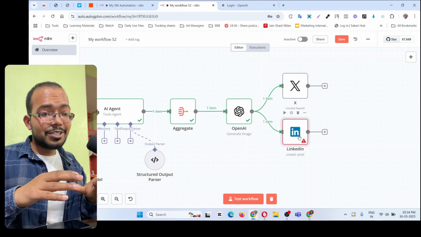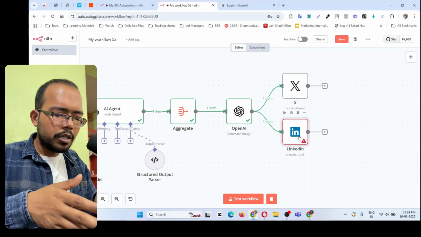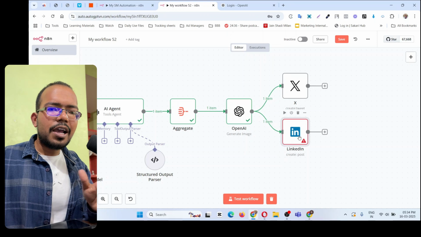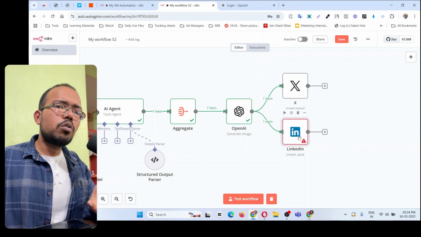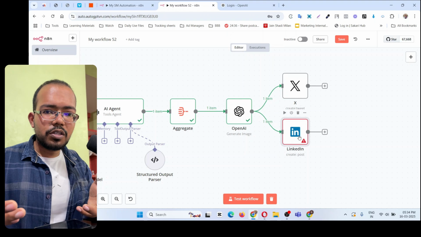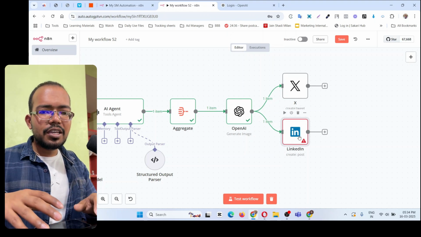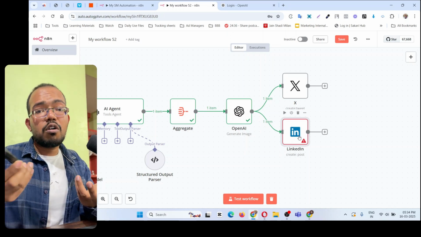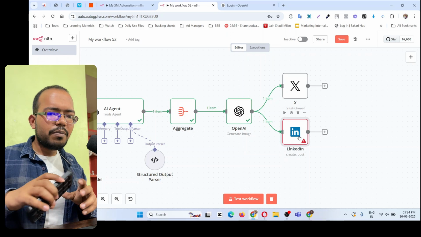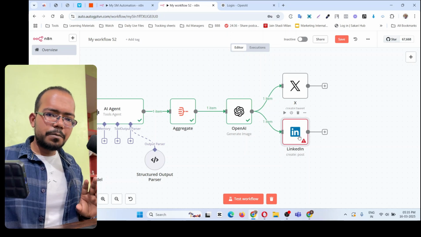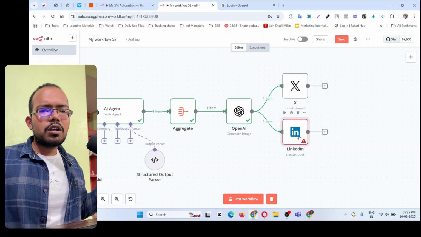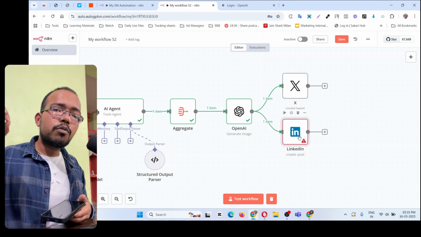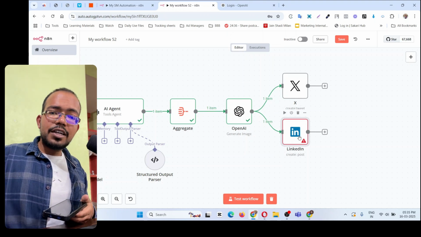So isn't it so good? Once you build that, you simply have to record your voice message on your phone, and then the whole social media handling thing will be done automatically. You don't need to hire another person for this. This whole thing will be done by the AI and the automation, and you simply have to use your phone, which is always with you, wherever you go and record. Every person takes their phone everywhere. So it means from wherever you are, you can record your voice message and convert it into a beautiful post and upload it on social media and done.